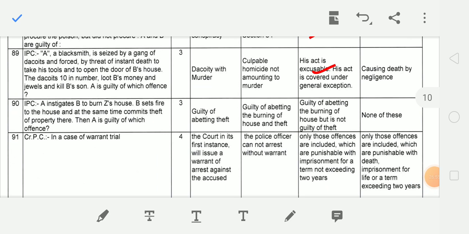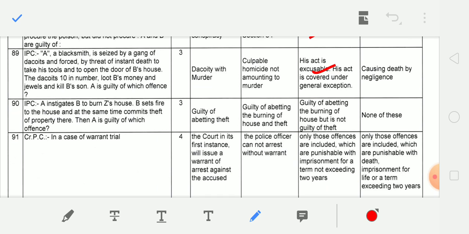Next question. A instigates B to burn Z's house. B sets fire to the house and at the same time commits theft of the property there. Then A is guilty of which offence? Guilty of burning the house, but is not guilty of theft.